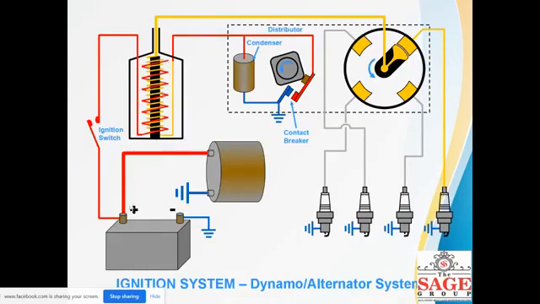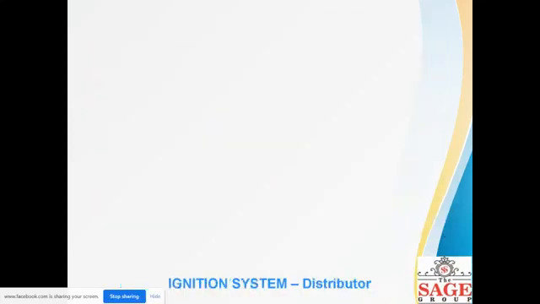Circuit diagram. This is the battery, positive has been connected to it, the other one is connected to the earth. Then this ignition switch passes to the coil, and it will be transferred to the distributor. There is a condenser also which stores energy here. This is the contact breaker, and the distributor moves and supplies to all the 4 spark plugs as and when required, as per the timing. This is the dynamo, coil, secondary windings, primary windings.